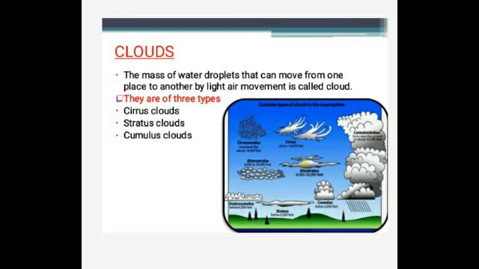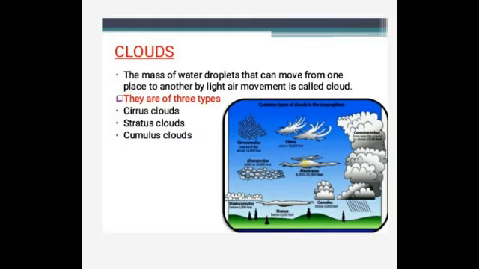The rain bearing clouds are generally low level clouds and are given the prefix or suffix nimbus. We say them as nimbus clouds. The word nimbus is derived from a Latin word which means a rainy cloud, and cumulonimbus is an example of a rain bearing cloud.